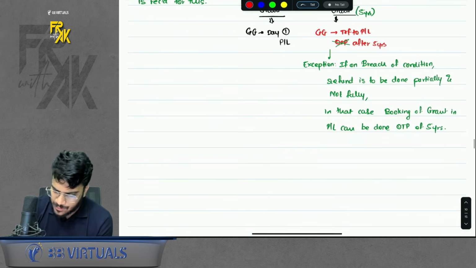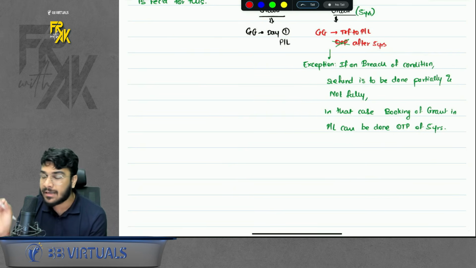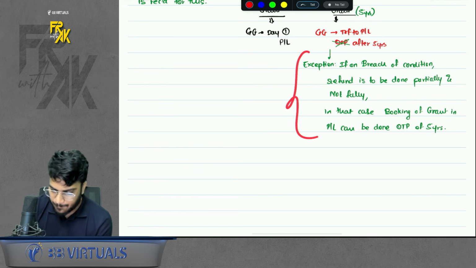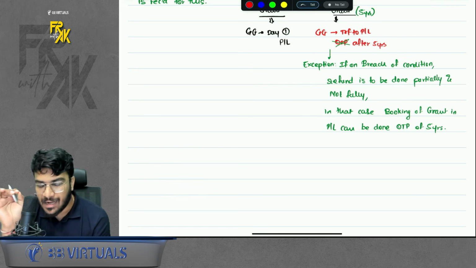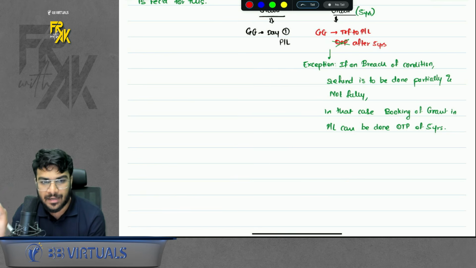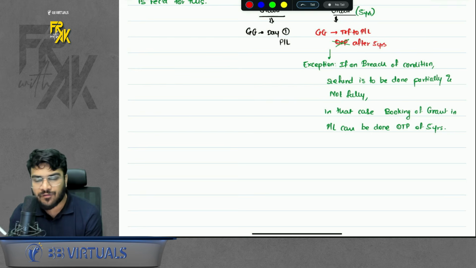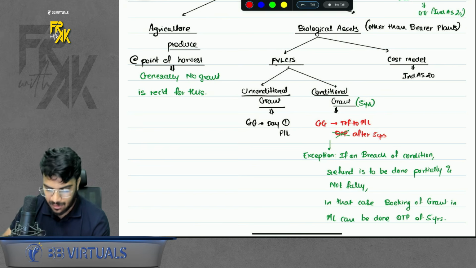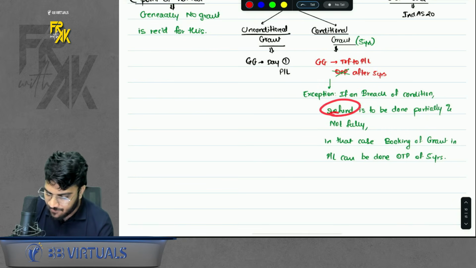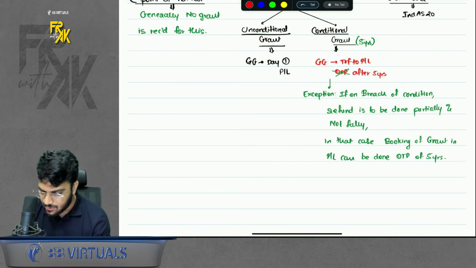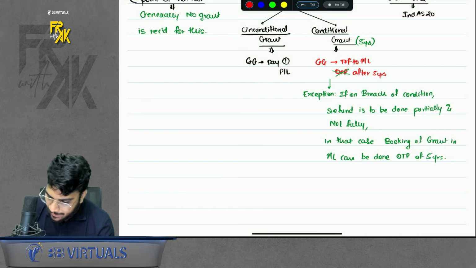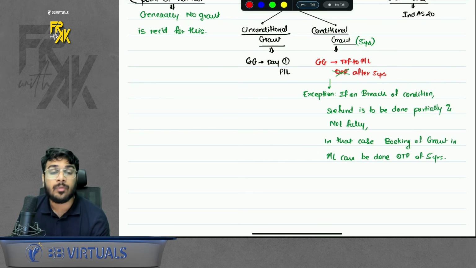Okay, one exception is there. The exception does not have any impact on the questions, but it is still there. I will discuss it. What does it say? It says that if you get any conditional grant, just check the refund criteria also. If refund is to be done fully, then this is proper. You will have to book the grant also fully after the conditions are met. But sometimes what happens is refund is to be done partially. In that case, you can book the grant over the period of 5 years. Not going into the depth of this because not very relevant from question point of view.